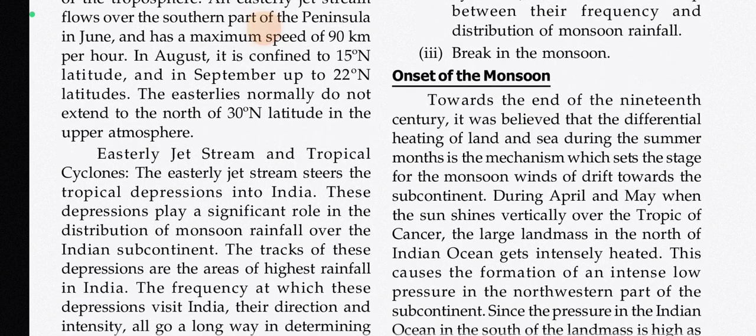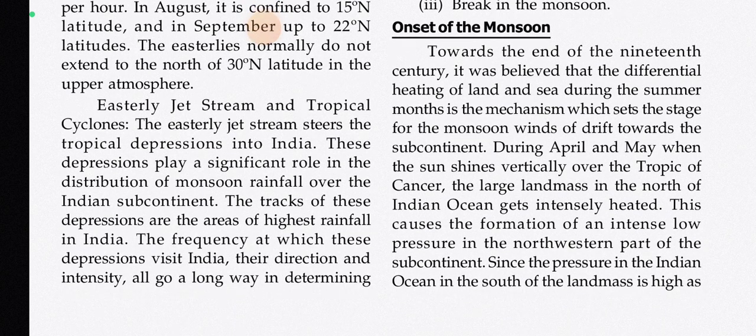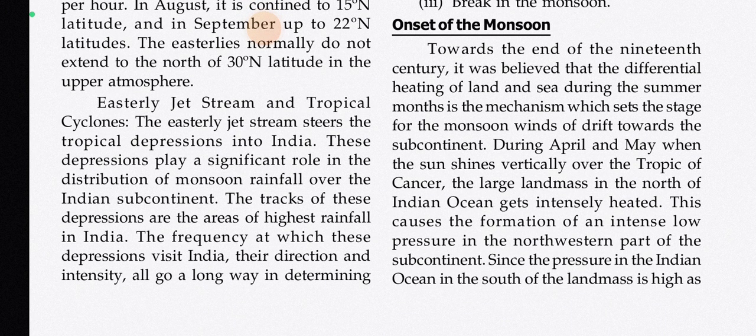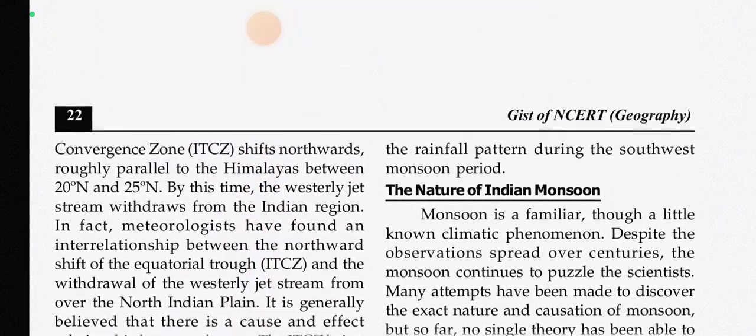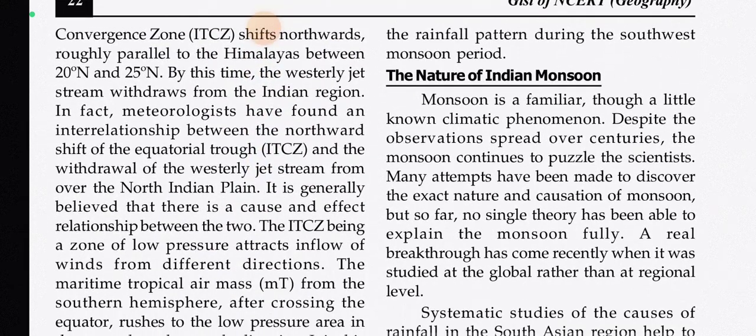Easterly jet stream and tropical cyclones. The easterly jet stream steers the tropical depressions into India. These depressions play a significant role in the distribution of monsoon rainfall over the Indian subcontinent. The tracks of these depressions are the areas of highest rainfall in India. The frequency at which these depressions visit India, their direction and intensity all go a long way in determining the rainfall pattern during the southwest monsoon period.